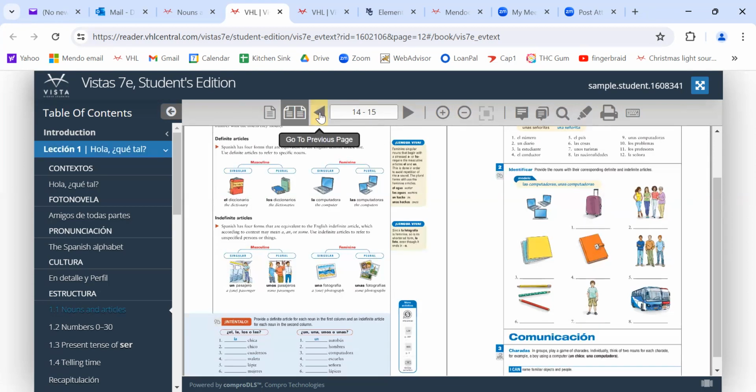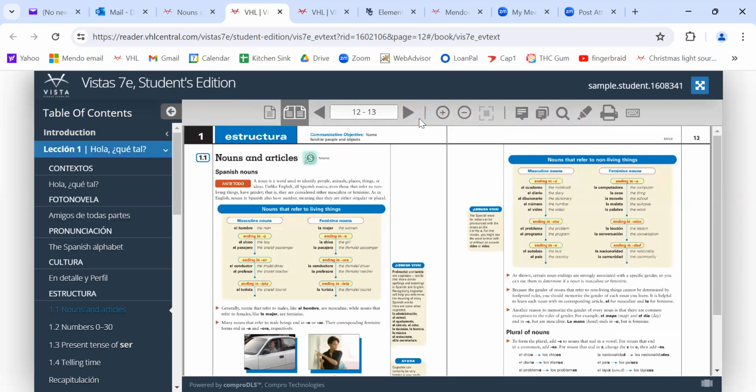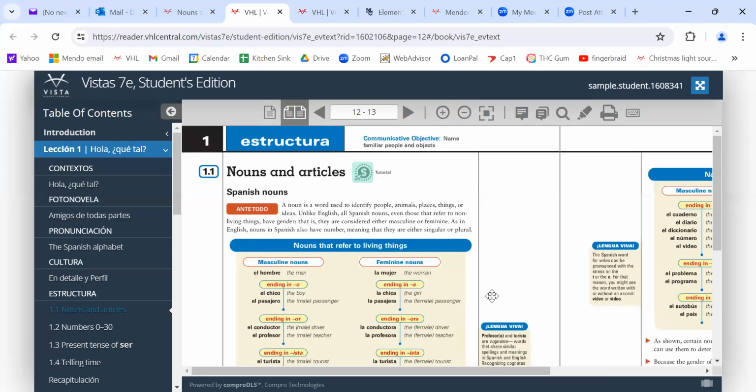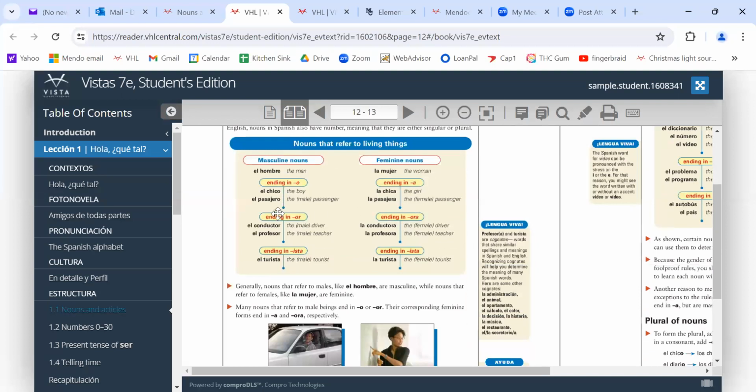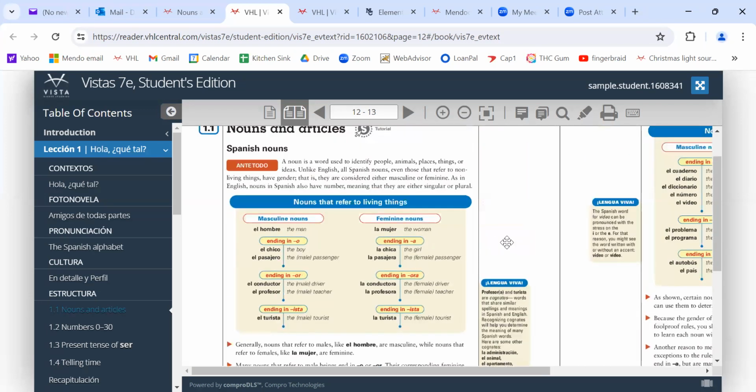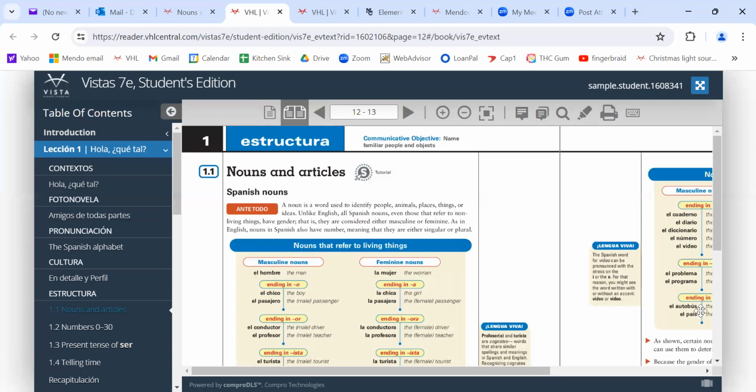But this is where you're going to get the grammar. Let me make this a little bigger for you. So this is where we study about nouns, things like chico, pasajero, chica, pasajera, things like that. And you need to know it. This is absolutely part of your workload, knowing this stuff to some extent, right?